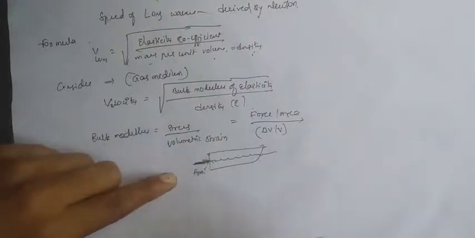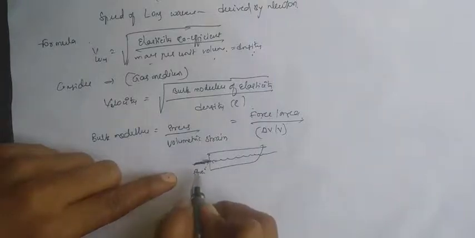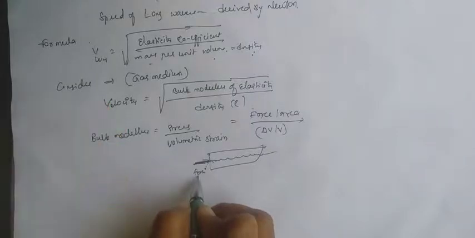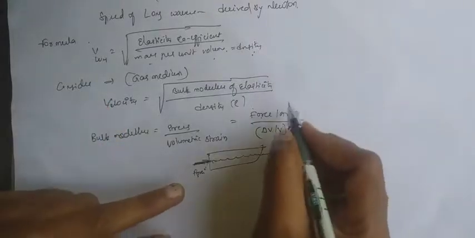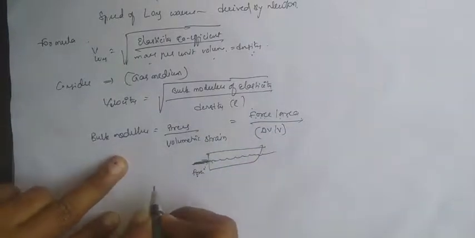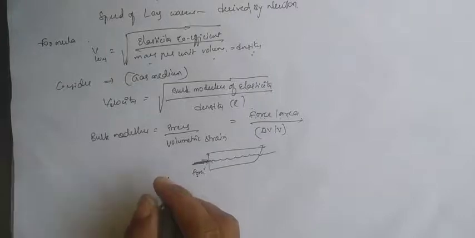When I apply some force, there is some change in the pressure also. As the force changes, the pressure also changes.